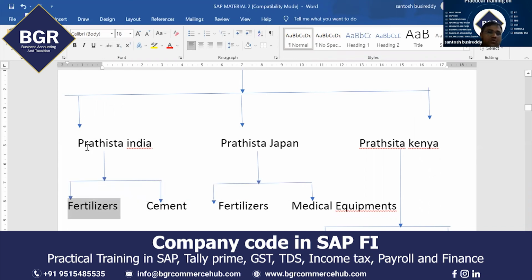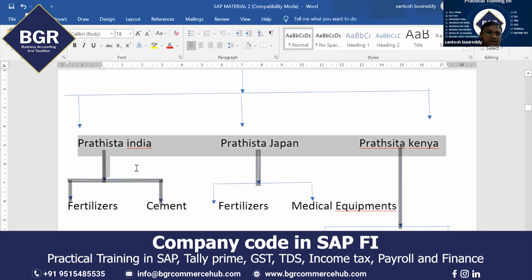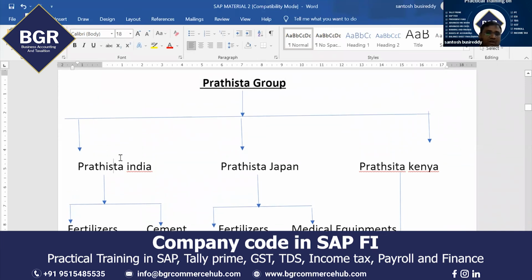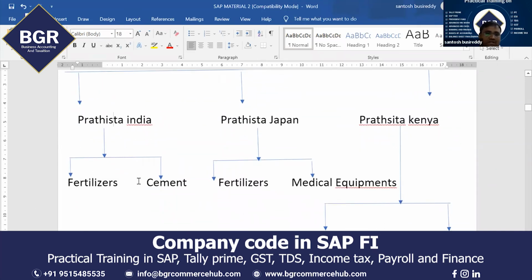So for my Indian company, what do you suggest as a financial consultant? 1 company code is required for my Indian company, and 2 profit centers are required. So Pratishta India is a company code. Fertilizers business is 1 profit center. Cement business is another profit center.